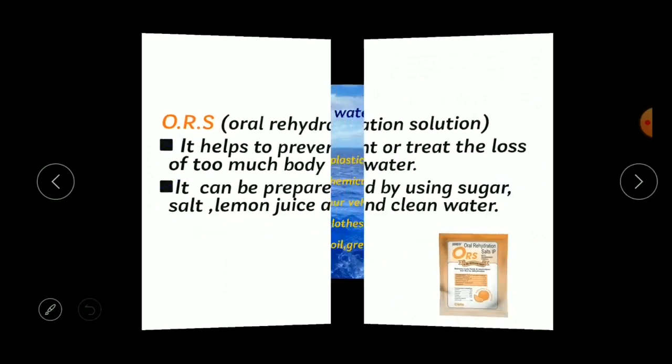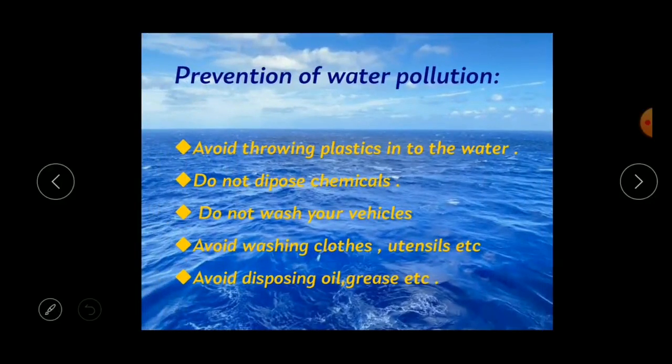The next one is prevention of water pollution. How can we stop this water pollution? The first point is avoid throwing plastics into the water, which makes the water dirty. The polluted water is very harmful for aquatic animals such as fishes, crabs, prawns, whichever animals are living in the water. They may die because of the polluted water. So we are not supposed to throw any plastics in the water bodies.